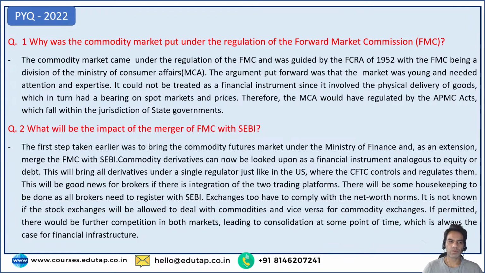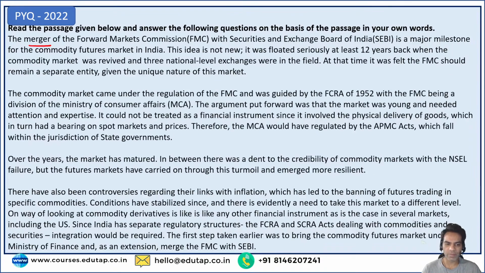So let's look at the questions and let's look at the answers for this. Now, question number one, what sort of questions do you face in the paper? Why was the commodity market put under the regulation of the Forward Market Commission? Now, if you just look at this question, what would you do? You would again go back to the passage: the FMC and the commodity market came under regulation guided by FCRA 1952, being a division of the Ministry of Consumer Affairs.